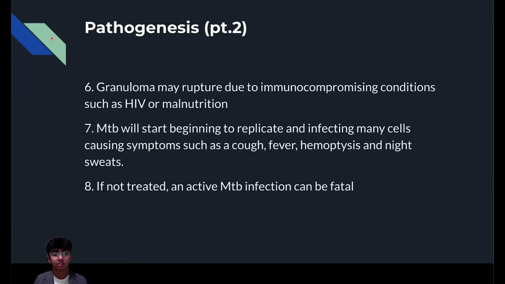A tuberculosis granuloma rupturing could be caused by immunocompromising conditions such as HIV or malnutrition. If the granuloma ruptures, MTB begins infecting more and more cells, causing symptoms that include a persistent cough, high fevers, hemoptysis, which is coughing up mucus, and sweating in the night. If tuberculosis is not treated, it may eventually lead to death.